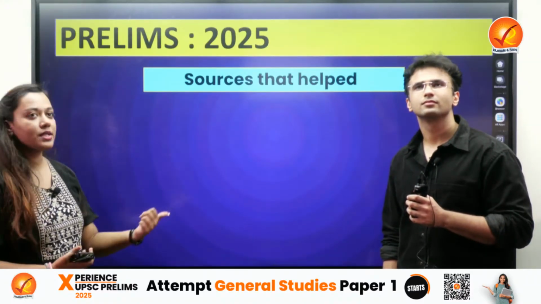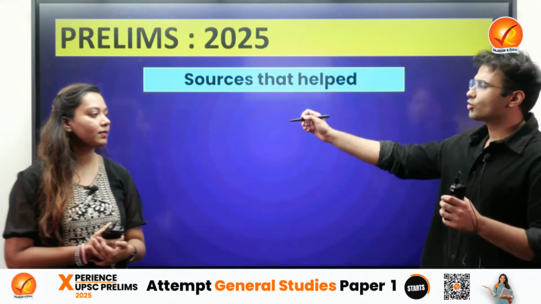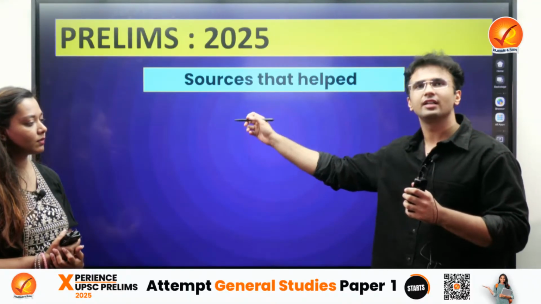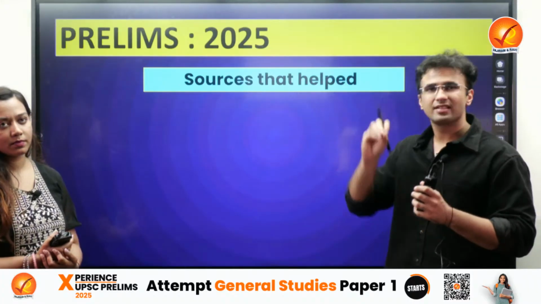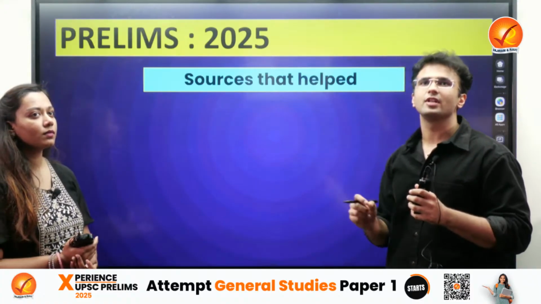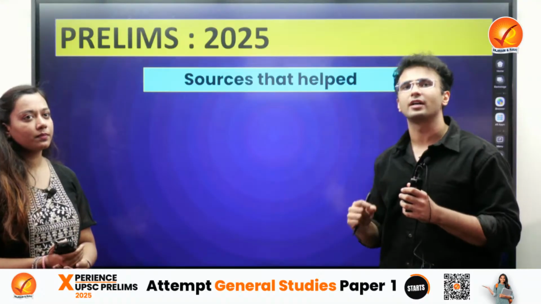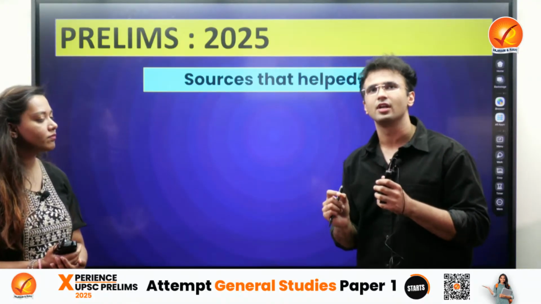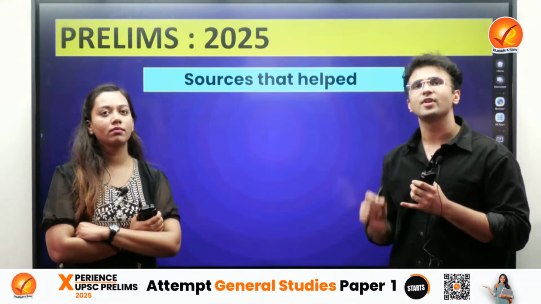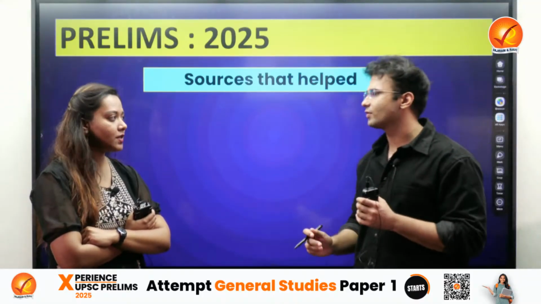Then what were the sources that helped us? We will see in the subsequent slides the sources for polity, history and economy. The basic NCERTs are still your base books. Your NCERTs and standard books are very important, and upon them you build up knowledge for the conceptual part; how you understand those concepts is very important. Many questions were picked up directly from the Tamil Nadu history NCERT, or say Bipin Chandra and the class 12th NCERT. In geography, most of the questions were from the NCERT itself.